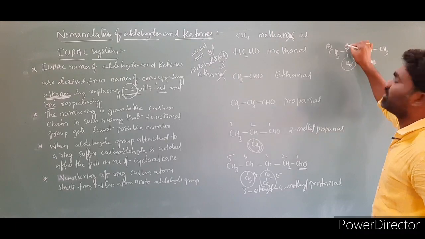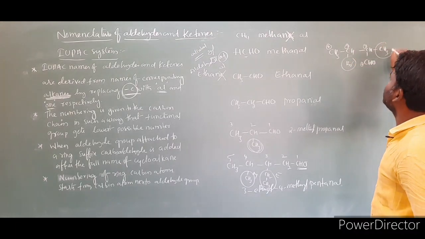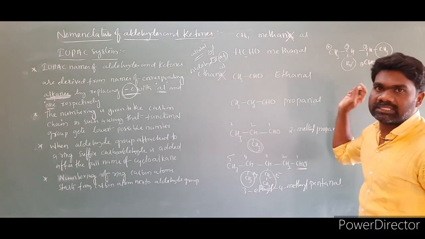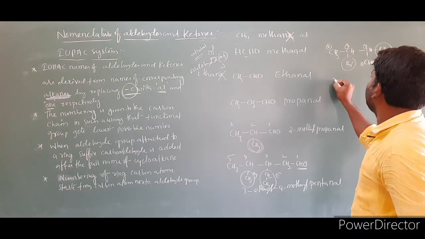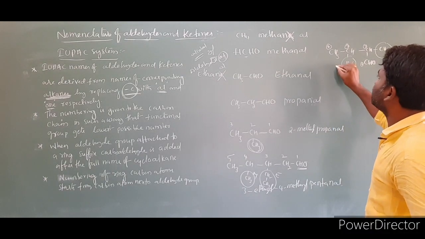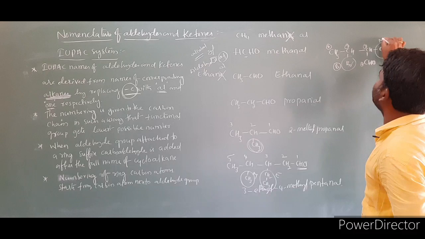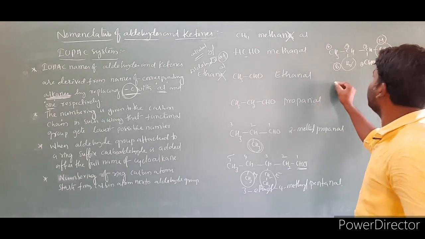At third position what you have is bromine. At second position what you have is methyl. And what is the name of this compound? In alphabetical order, this will start with B, this starts with M. The name of this compound is